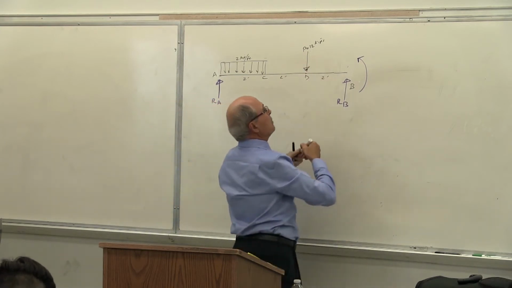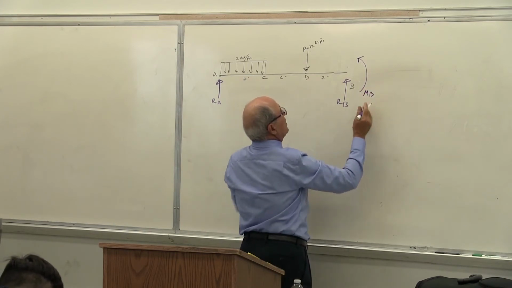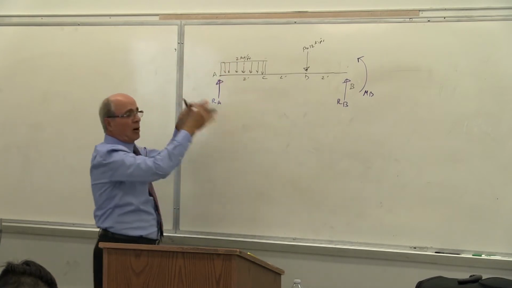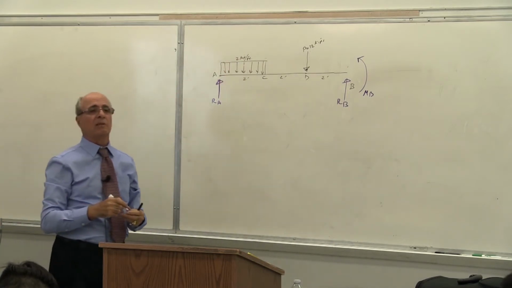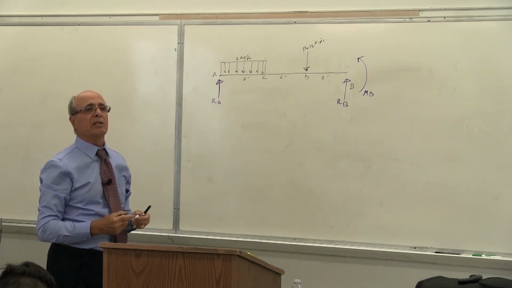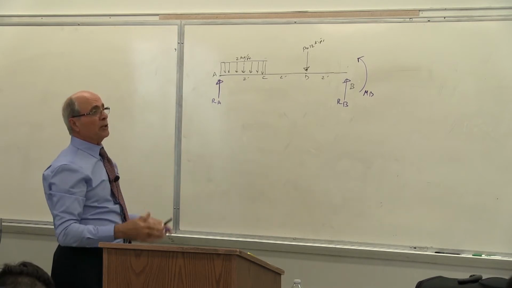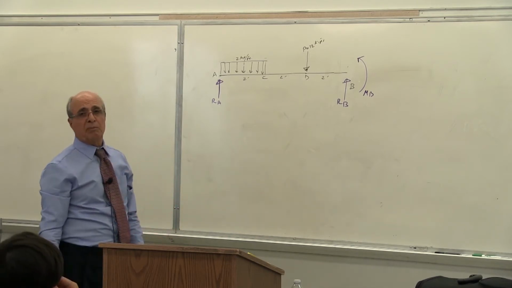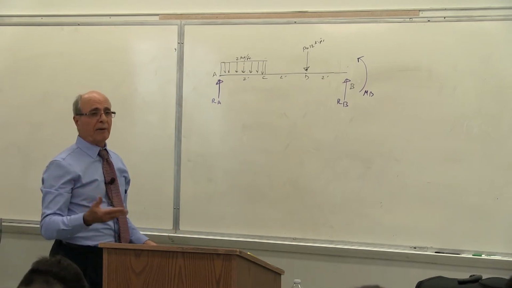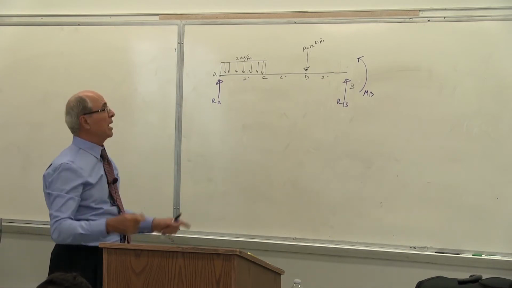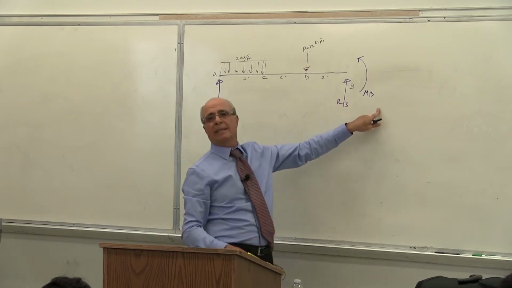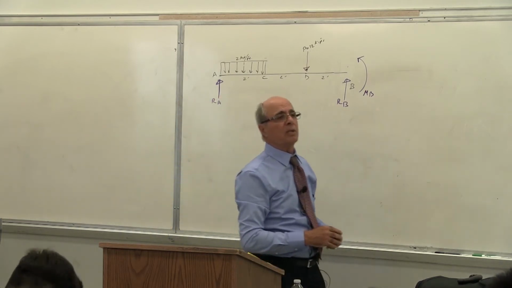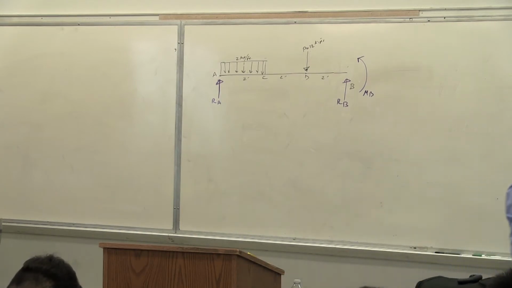So I'm putting MB there, positive, as far as deformation. This is RB and RA, all of them statically and deformation-wise positive. Is that correct or not? Yes? All of them are unknown, cannot be done by statics alone, never done before, so you shouldn't do that. Then we have to use the technique first to calculate RA, RB, and MB. So to do that, we have to go through the deformation method. That's what we are doing now. Is that correct or not?